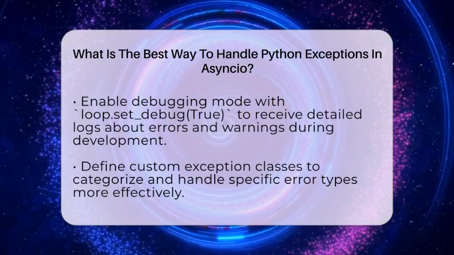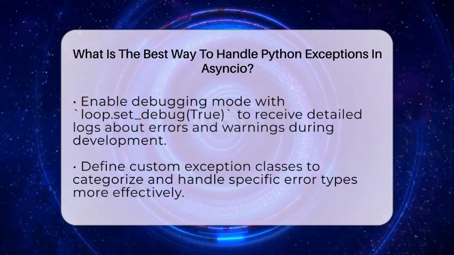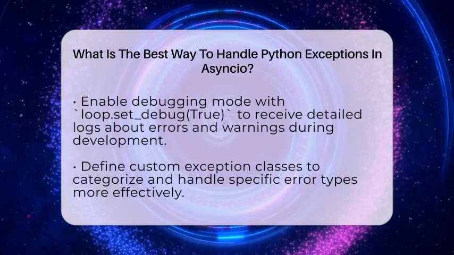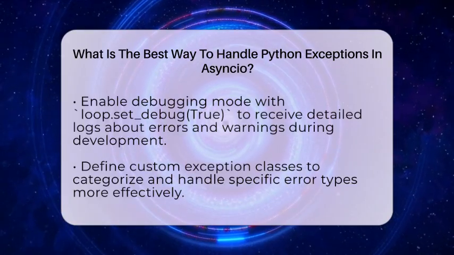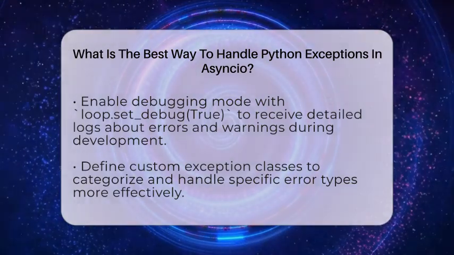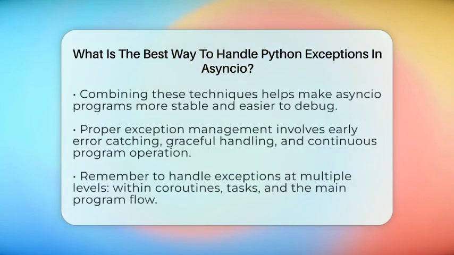You can also define custom exception classes to categorize errors better. For example, create a specific exception for network errors and handle it differently from others. Combining these methods makes your Asyncio programs more reliable.